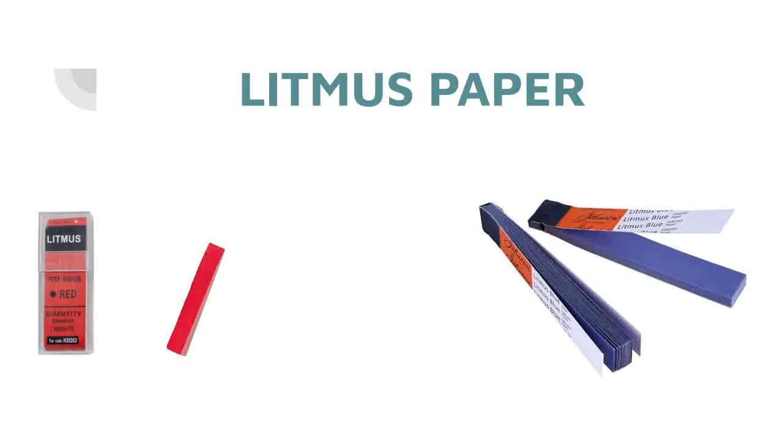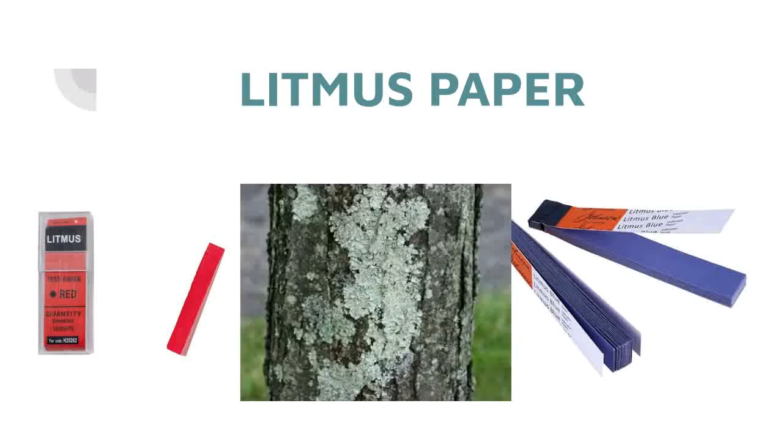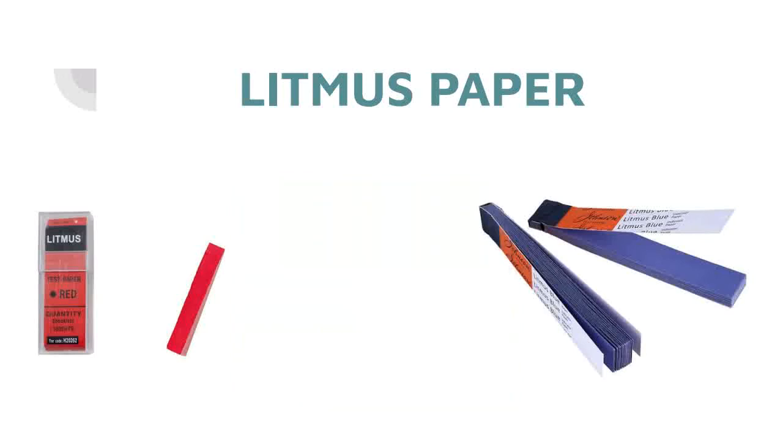Now we will discuss the natural indicator litmus. The most commonly used natural indicator is litmus. It is available as litmus solution and litmus paper. It is extracted from a plant source known as lichens. Litmus solution or litmus paper is available in two different colors, red and blue.